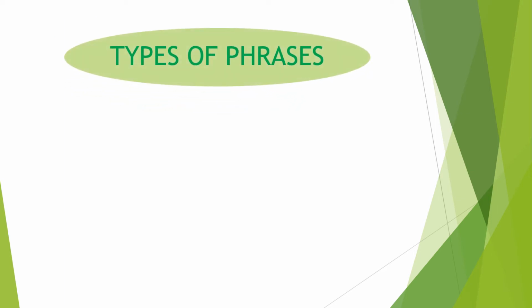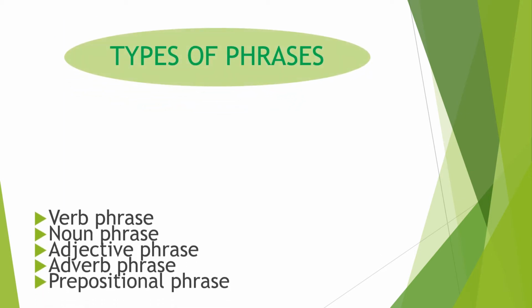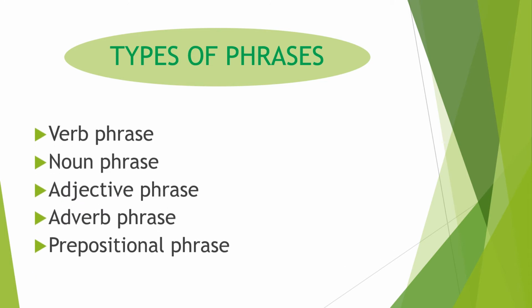Here are some types of phrases: verb phrase, noun phrase, adjective phrase, adverb phrase, prepositional phrase. Now I am not going to teach you all about these phrases. I will teach you about all these phrases in detail after completion of the parts of speech.